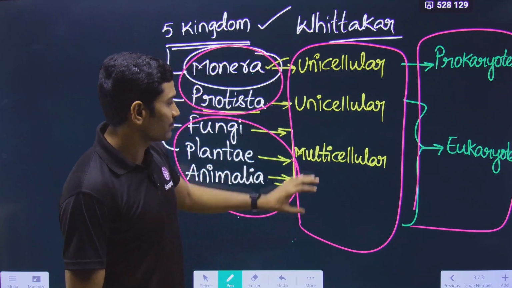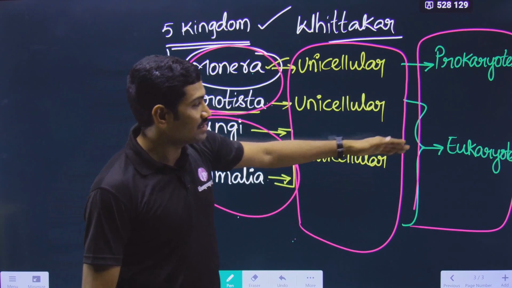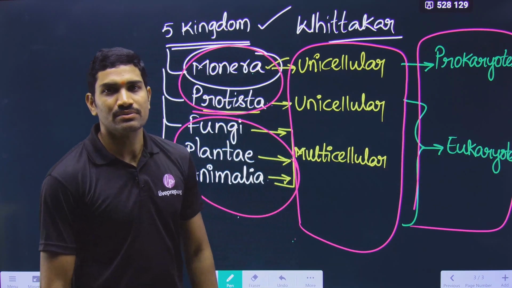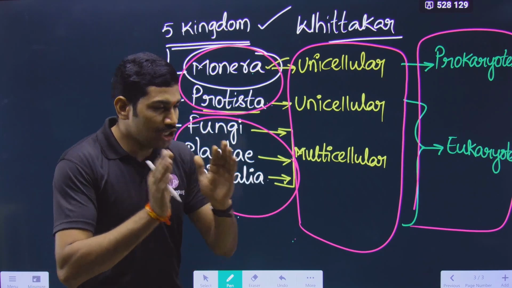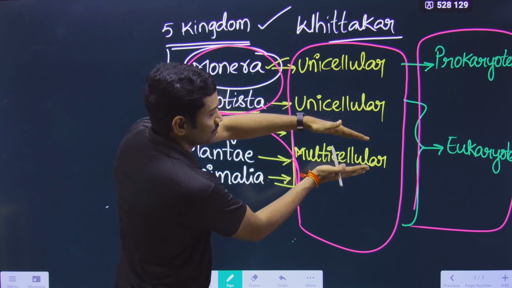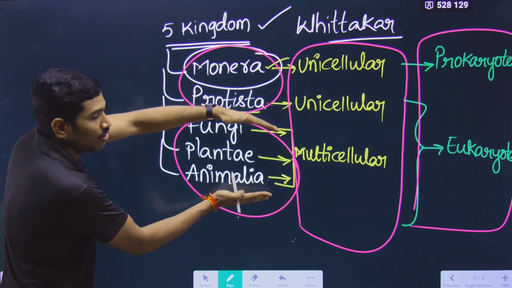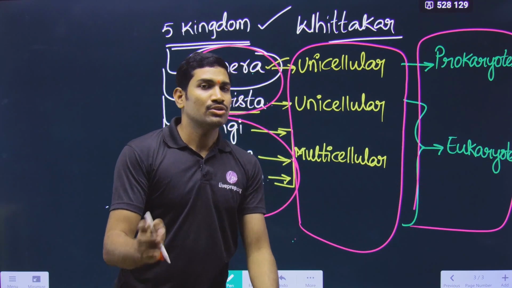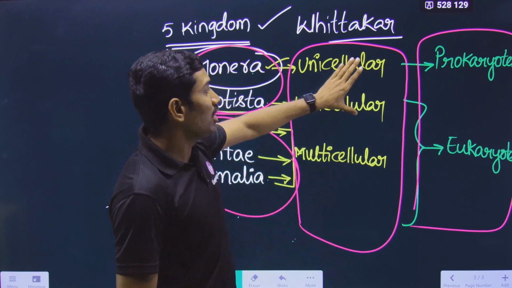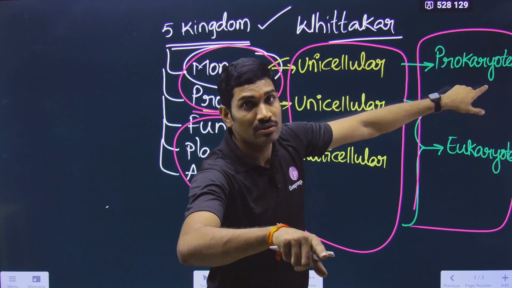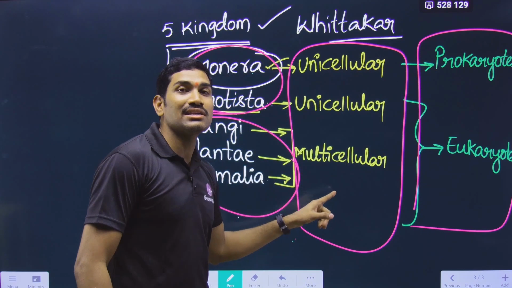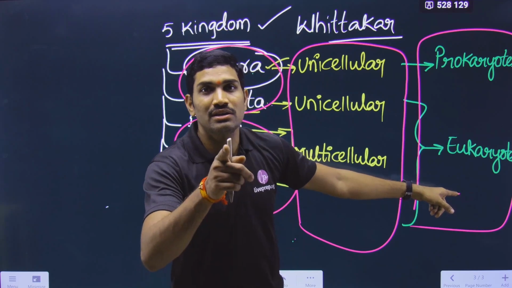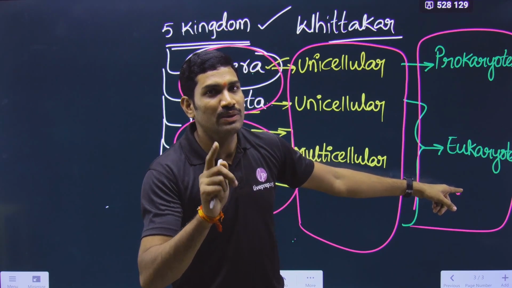Now the next statement. All multicellular organisms are eukaryotes. True or false? Please focus only on multicellular. Don't forget about this. Multicellular means these three. All these multicellular organisms are eukaryotes. True or false? It is true. So now you understand: all unicellular are prokaryotes is wrong, but all multicellular are eukaryotes is correct. Understood or not? So please understand this.